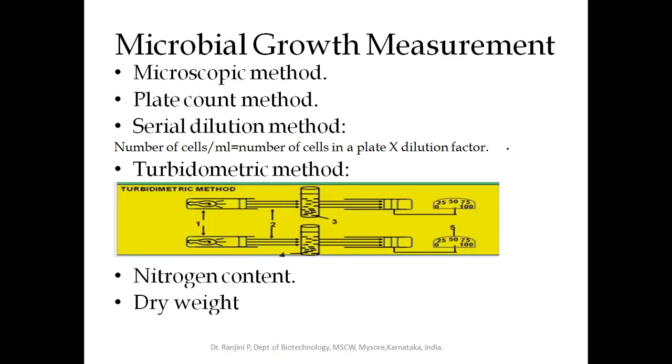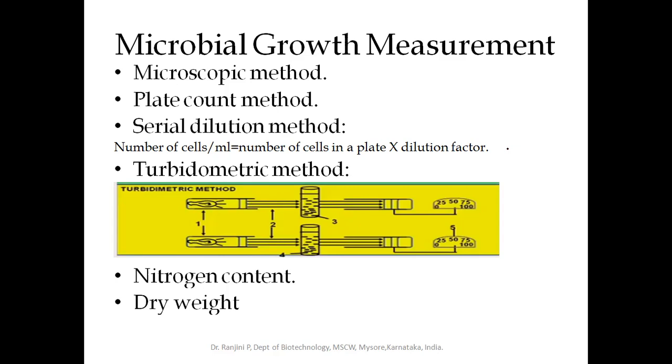Here, grow the microorganism and dilute the microorganism suspension 1:10, 1:100, 1:1000, 1:10,000, like that. After you dilute the microorganism, you take around 0.1 ml from each dilution and inoculate or spread it on the culture plate.